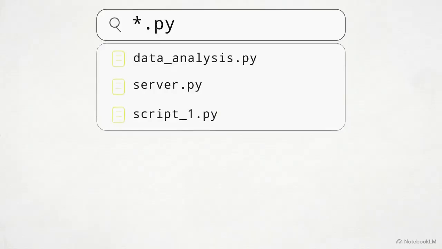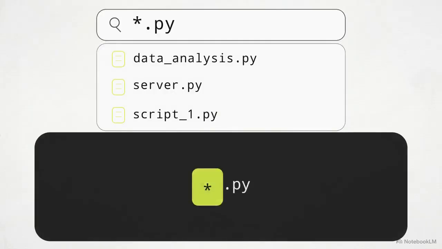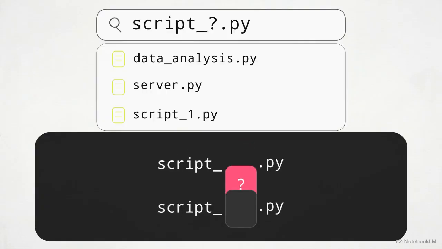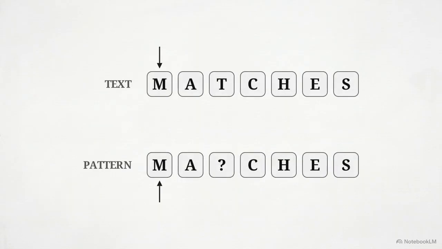When you search your computer for a Python script by typing *.py, your system instantly knows what you mean. The asterisk stretches to cover any file name, while a question mark drops perfectly into a single character slot. At its core, matching strings is simple.